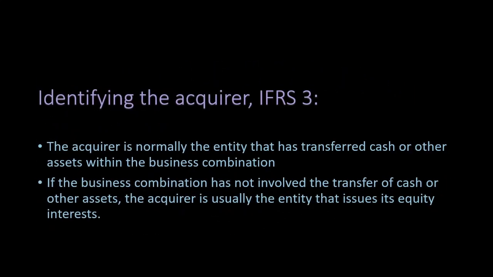Identifying the acquirer. The acquirer is normally the entity that has transferred cash or other assets within the business combination. If the business combination has not involved the transfer of cash, then the acquirer is usually the entity that issues its equity interest.